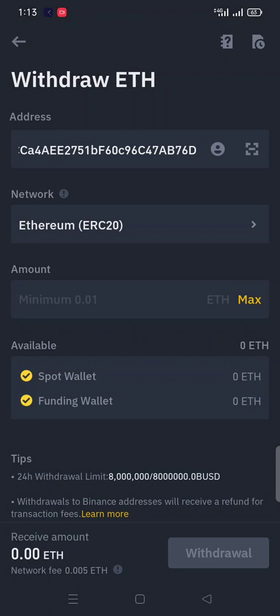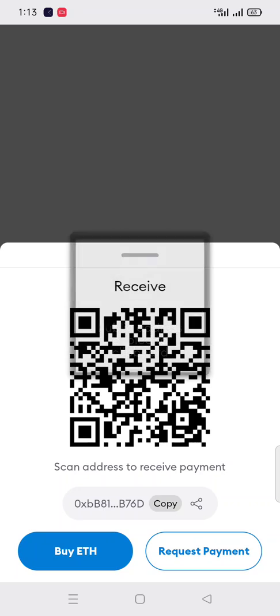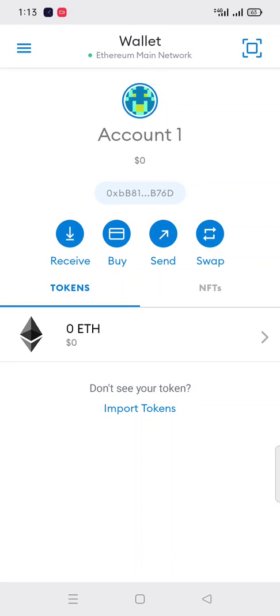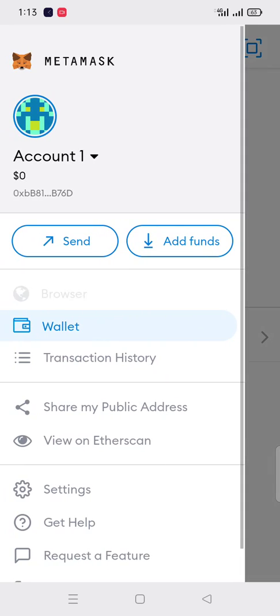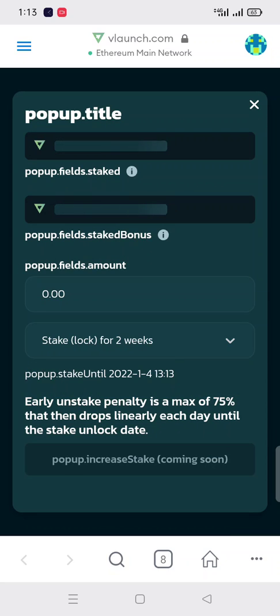After that you simply click on confirm, for how much you want to transfer from Binance to MetaMask, so you will be able to transfer from Binance to MetaMask. So this is the complete process, and you will receive your payment right here within 5 minutes. And after that you will also click on the browser, and you can see we launched and connected to MetaMask. Right here you can buy this token and stake this token easily.